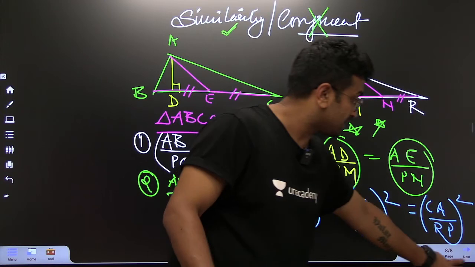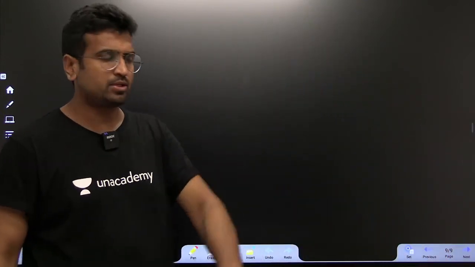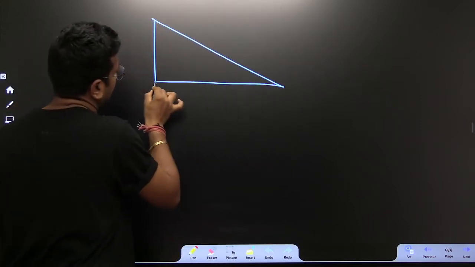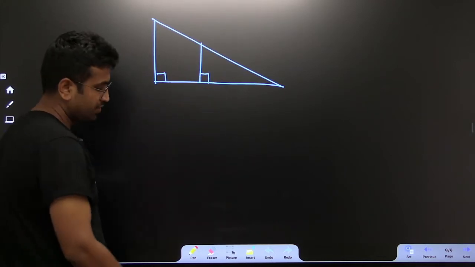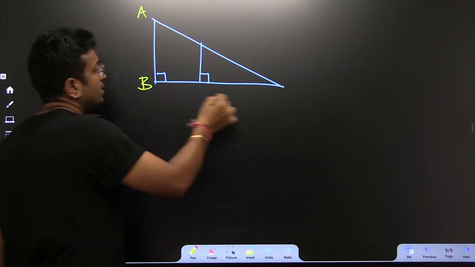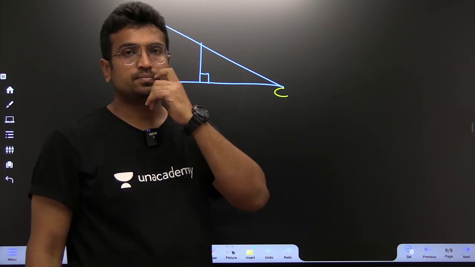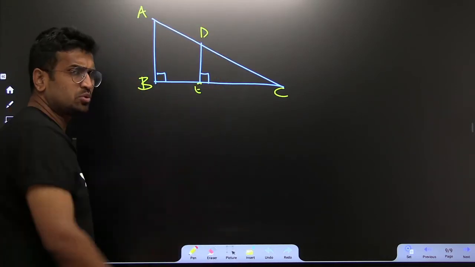And the very basic kind of similarity question which may come in your exam is this. You will find a right angle triangle, and then there's a guy who's standing over here. Let us suppose they say there's a lamppost. AB is a lamppost, which automatically means it is 90 degrees. Then there's a guy standing over here. DE is a guy. These two triangles are similar.